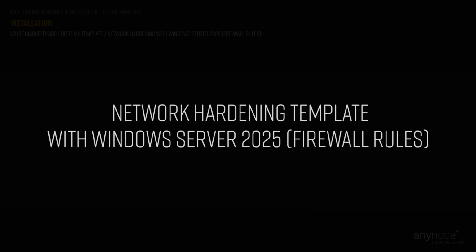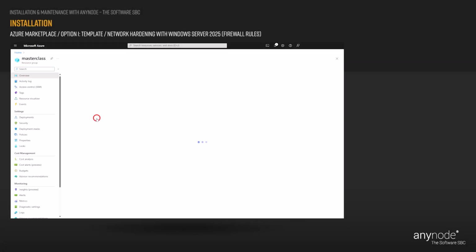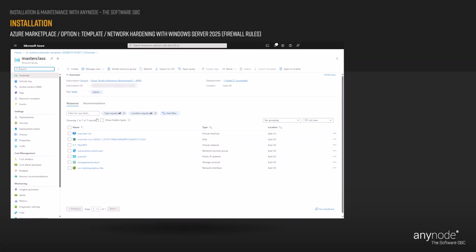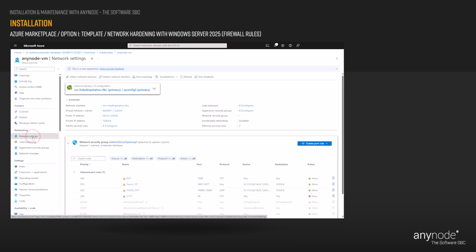Network Hardening Template with Windows Server 2025, Firewall Rules. In the overview of your resource group, click on your newly created virtual machine. Navigate to your network settings in the left menu.